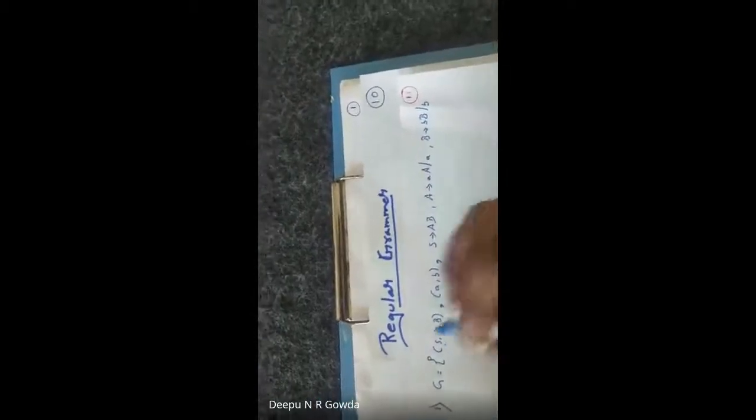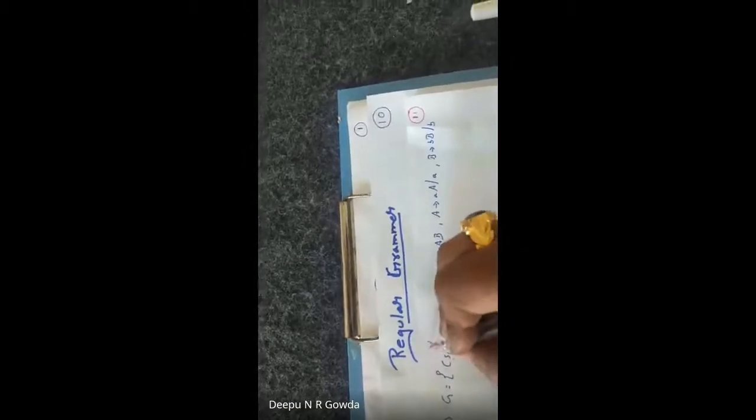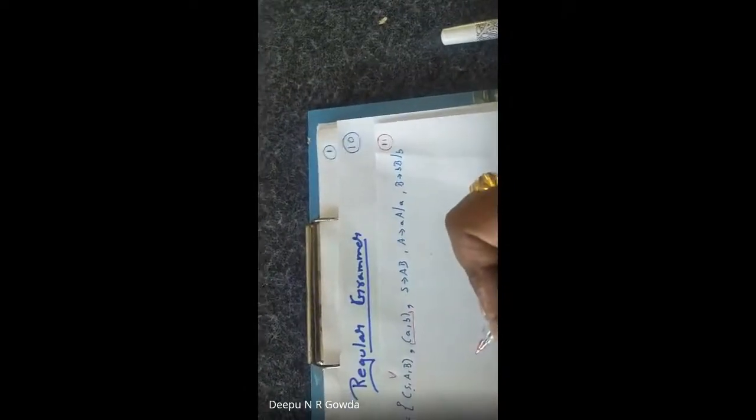Here, G stands for grammar, with S, A, B. As soon as you see uppercase letters, I know these are variables. And as soon as I see lowercase letters, I know these are terminals. Variables, terminals. Now, what is this?